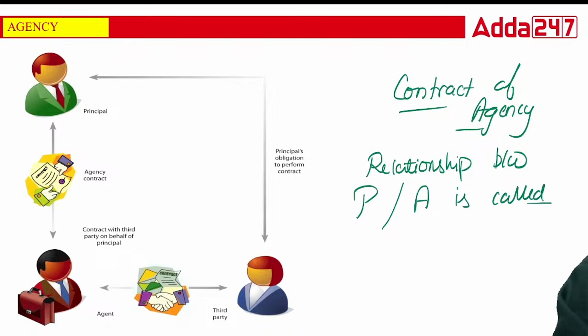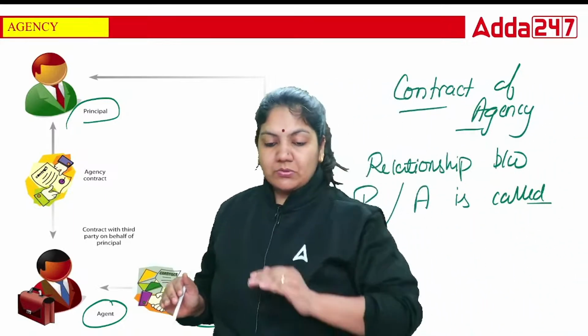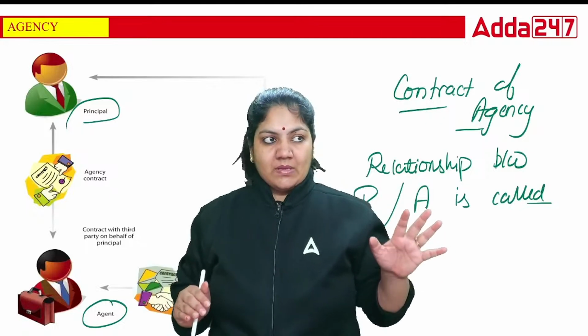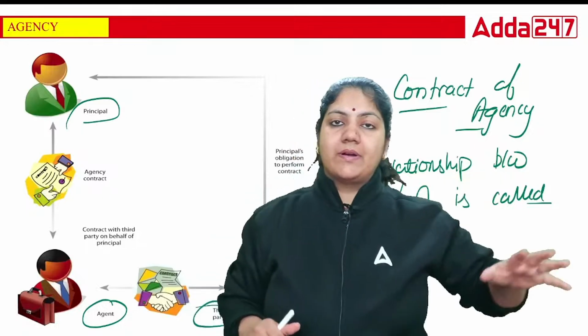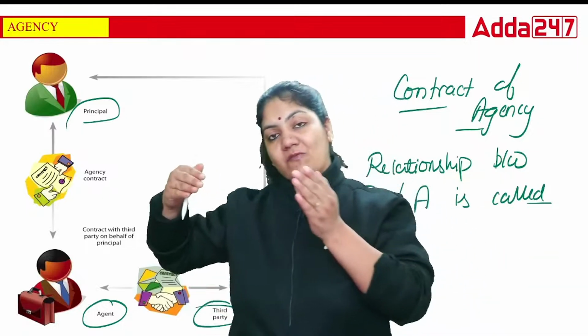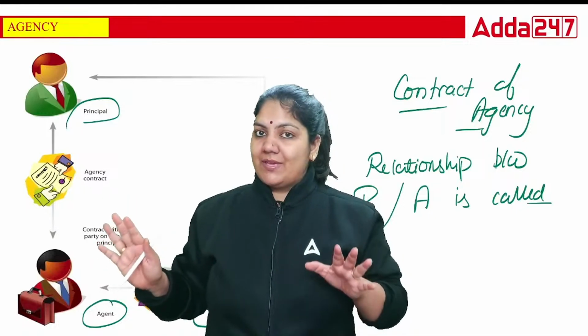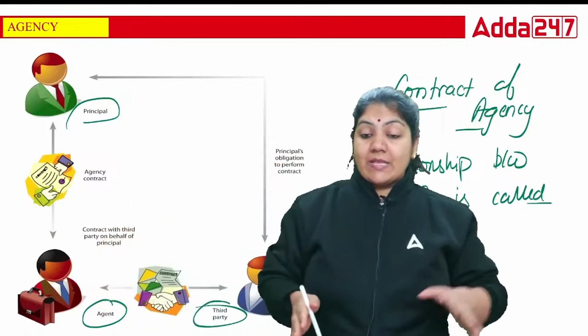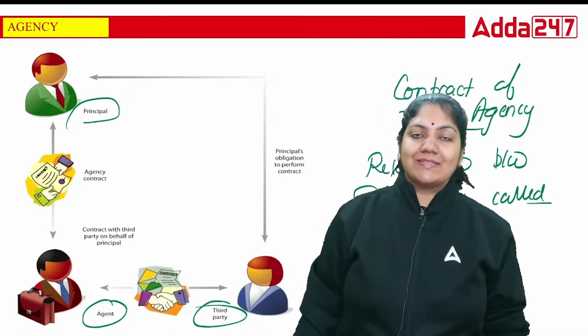Contract of agency. So this is the principal, agent, third party. See class, it is not possible for the principal to do all the acts. The owner has to hire a person who will act on behalf of the principal. Whatever act is done by the agent, it will be assumed that the principal has done the work. So the contract of agency is the same thing.